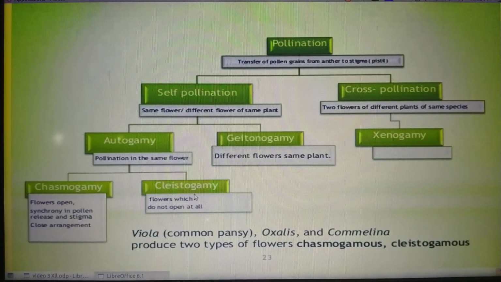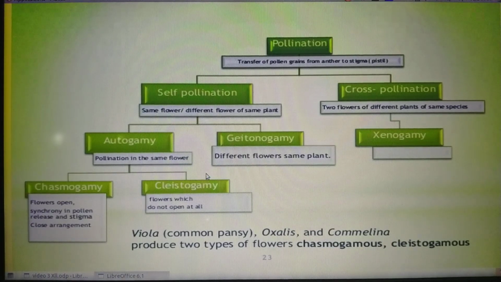But what is the meaning of cleistogamous flowers? Cleistogamous flowers are flowers that do not open at all. That means all the anthers and stigma are enclosed in the flower petals. The flower petals do not open at all. So the cleistogamous flowers are invariably autogamous, as there is no chance of cross-pollination.